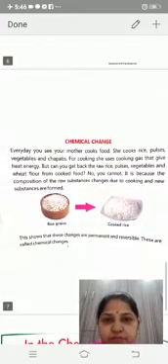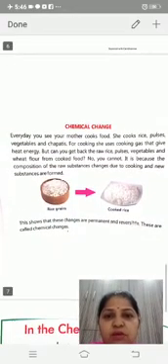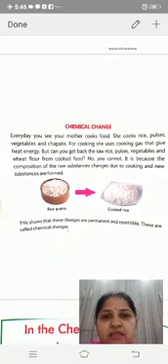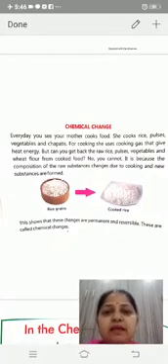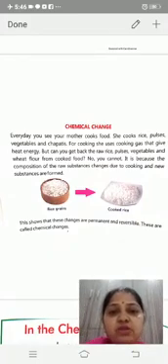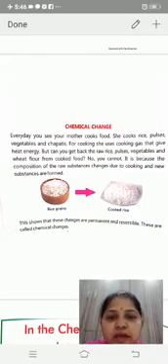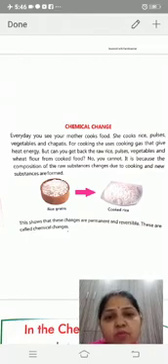Chemical change. Every day you see your mother cooks food. She cooks rice, pulses, vegetables and chapatis. For cooking, she uses cooking gas that gives heat energy. But can you get back the raw rice, pulses, vegetables and wheat flour from cooked food?